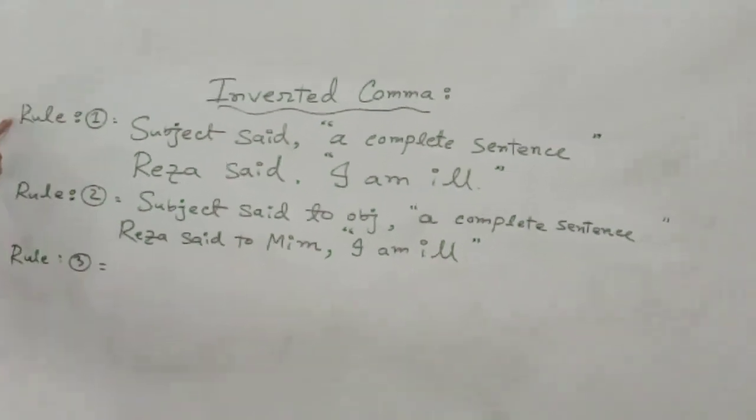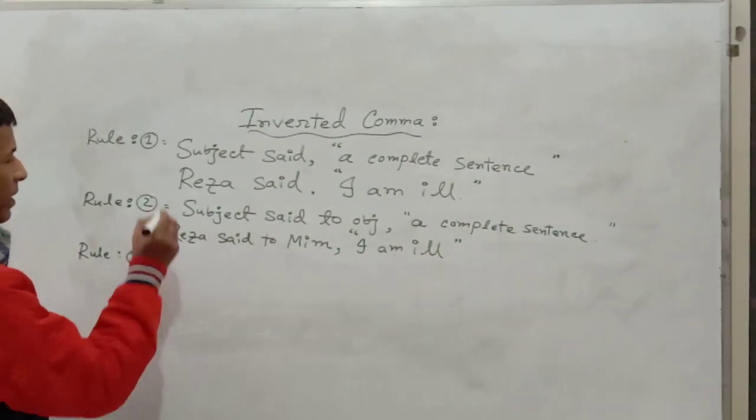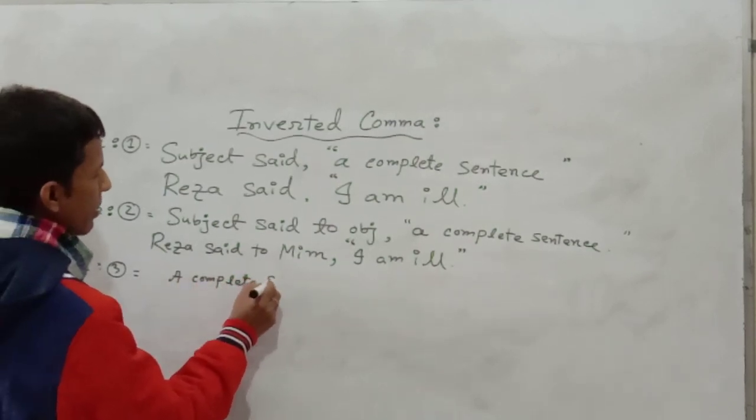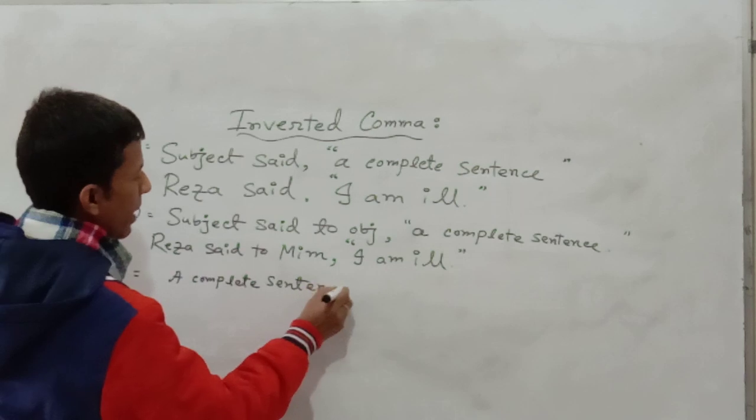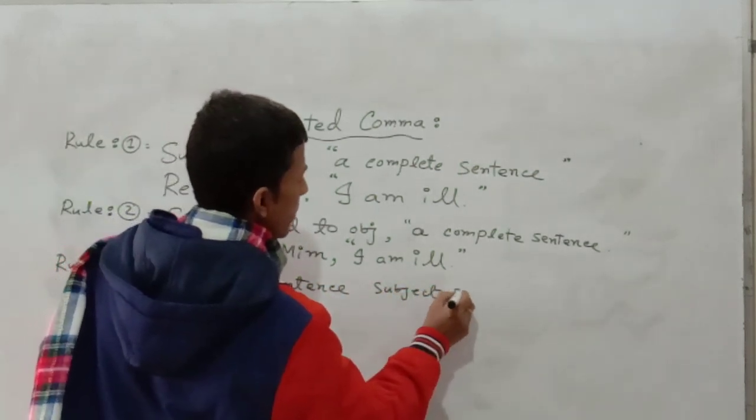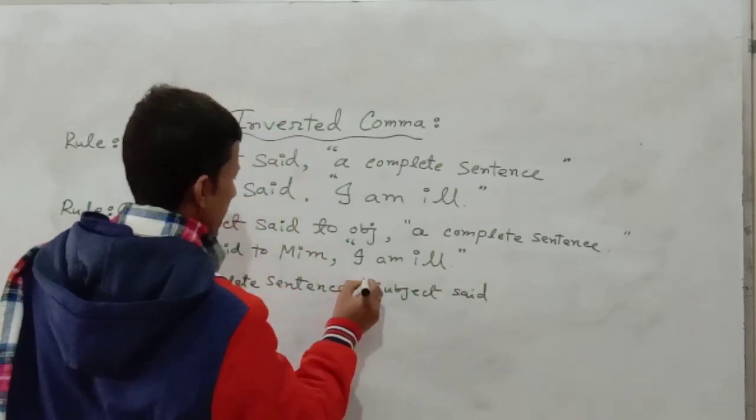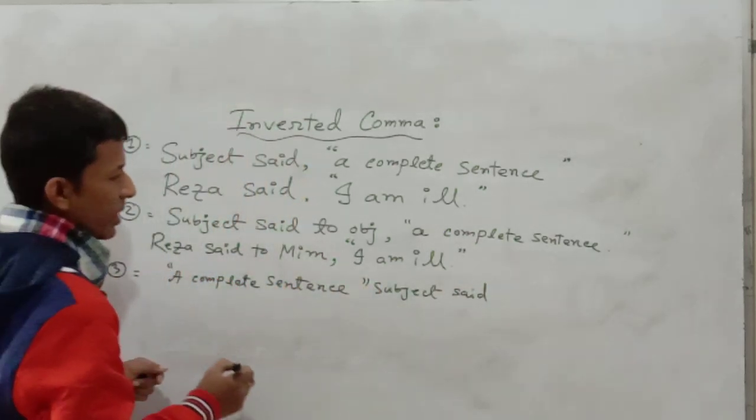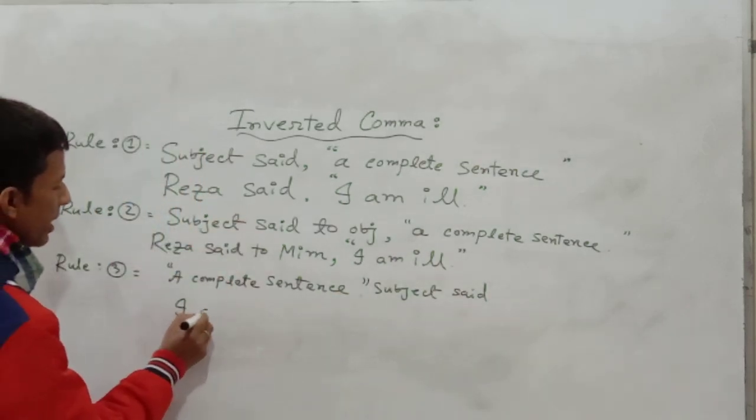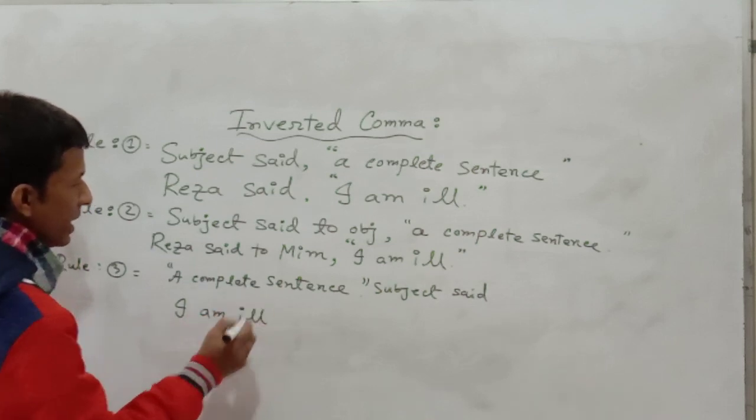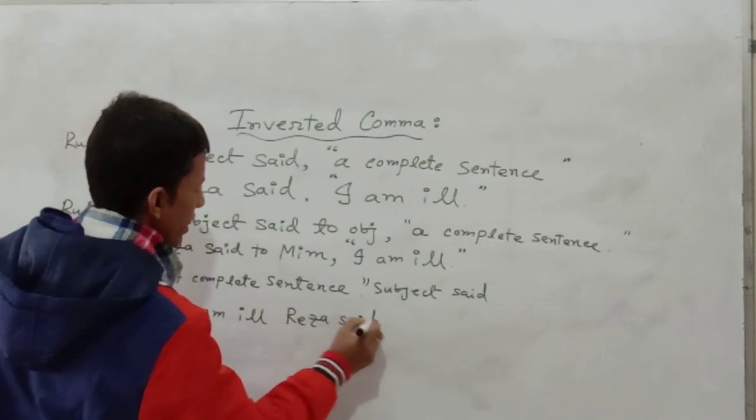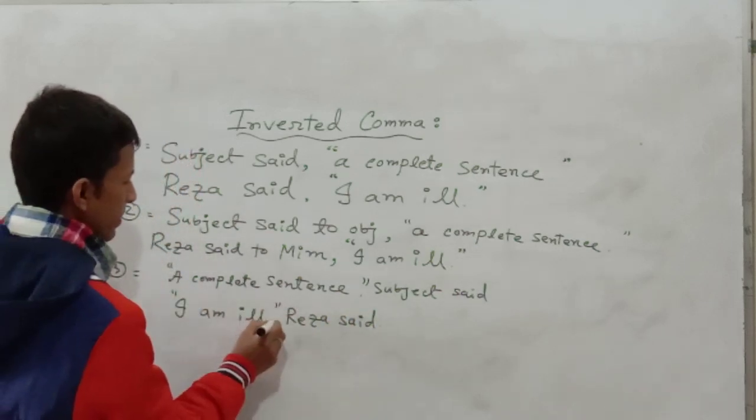Rule 3. The rule of 1 can be written in the reverse way. First of all, a complete sentence, and then subject said will be used at the end. Then inverted comma will be used in the sphere of complete sentence, like I am ill, Reja said.